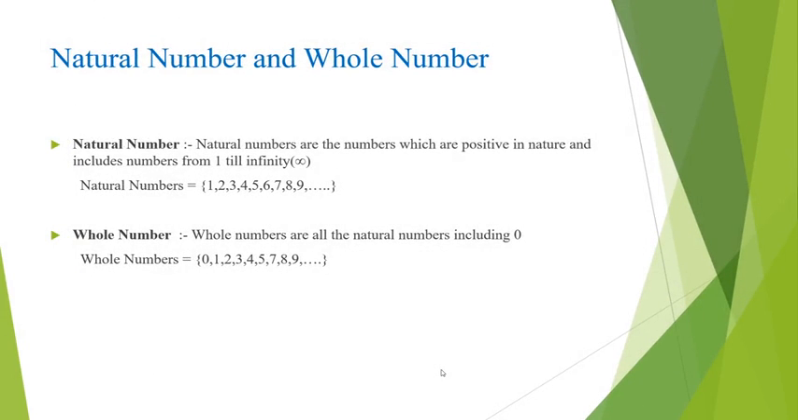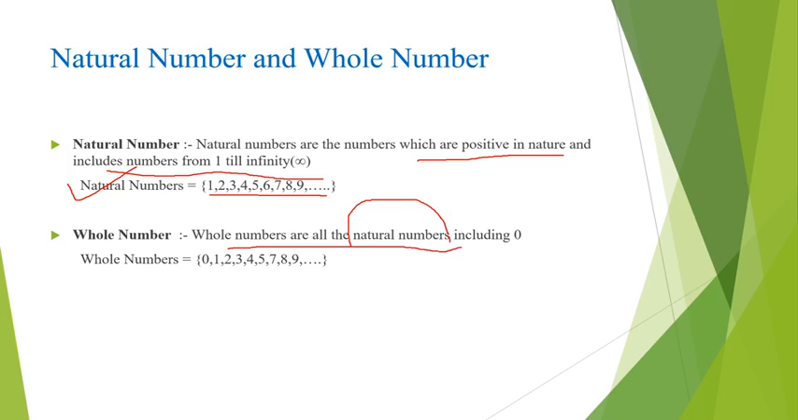So before starting with the integers, let's talk about the natural numbers and whole numbers. The natural numbers are the numbers which are positive in nature and include numbers from 1 till infinity. What about the whole numbers? The whole numbers include all the natural numbers and also 0. So the whole numbers are the natural numbers along with 0.